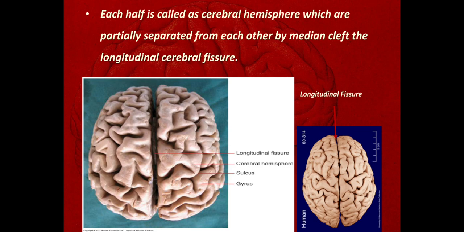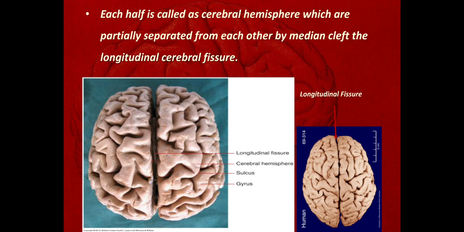The cerebrum, viewed from the superior aspect, looks ovoid in shape. When we divide the cerebrum in half by the median longitudinal fissure, there are 2 halves of the cerebrum which are called the cerebral hemispheres. Each half of the cerebrum is called a cerebral hemisphere, and they are partially separated from each other by this median longitudinal cleft, also called the longitudinal cerebral fissure.